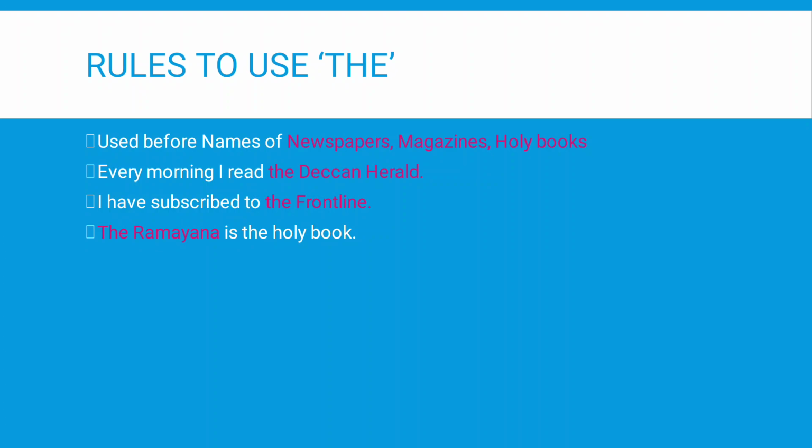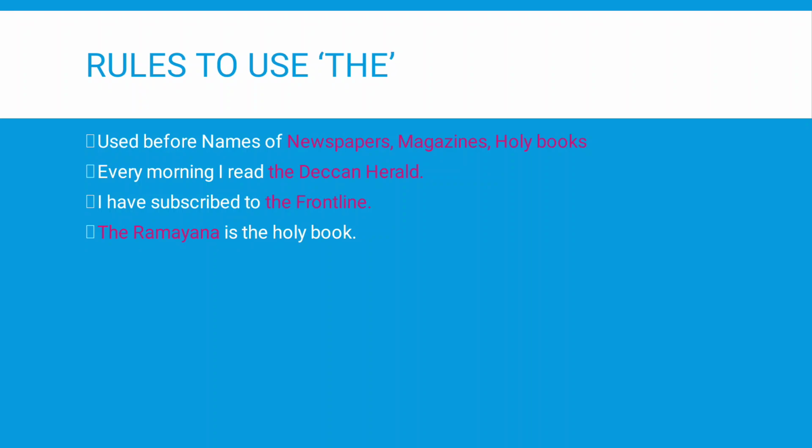When we mention the name of the newspaper or the magazine or the holy book, we should use the definite article "the". If we change it into another type of sentence, I'll give you a different example here. Every morning I read a newspaper. I used the word "a newspaper" because that newspaper is not specifically mentioned and it does not have the name.